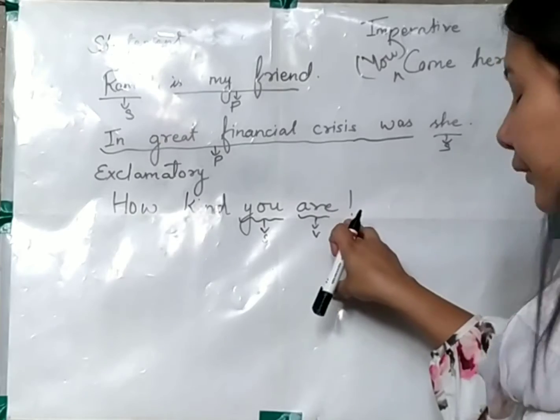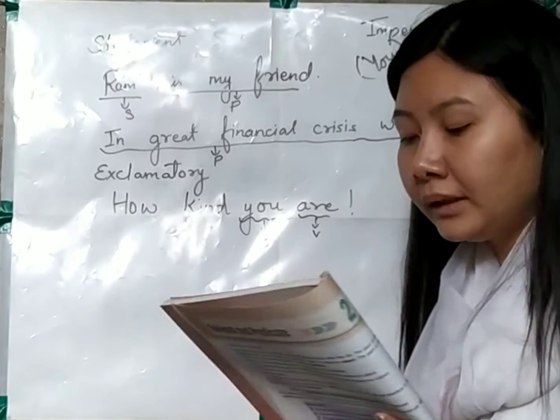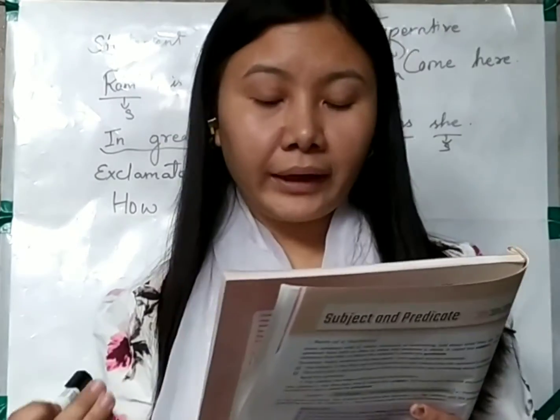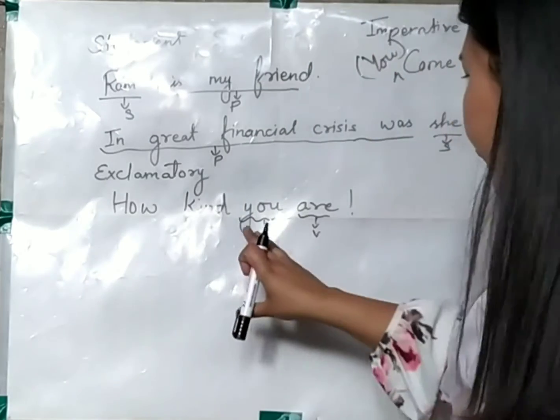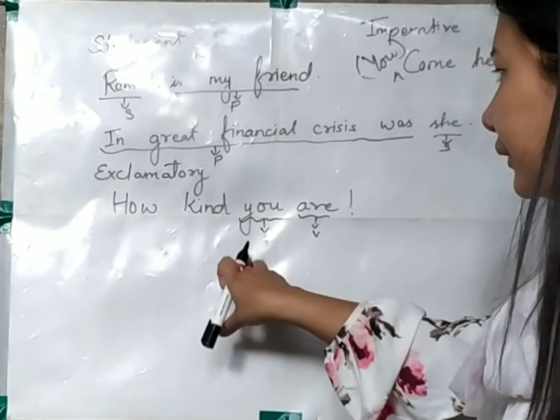It ends with an exclamation mark. Then it's written over here. Look at these examples: How kind you are. So over here, you is the subject. I have written it. You can see over here, this is the subject, you.